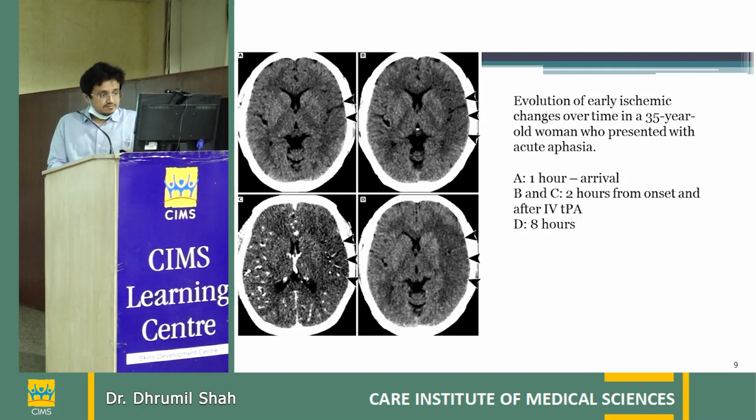So this is an example image of a 35-year-old female. This is a CT scan. Initially, when the patient comes, we do CT just to rule out any bleed, because bleed is easily visible. But in ischemic stroke, we don't usually see ischemic changes in the early time period. So we just rule out the hemorrhage and we thrombolyze the patient. Over time, subtle changes develop, and as you can see, this is the CT scan after 8 hours. So you can see the difference in these two sides. Then you can detect the ischemia.